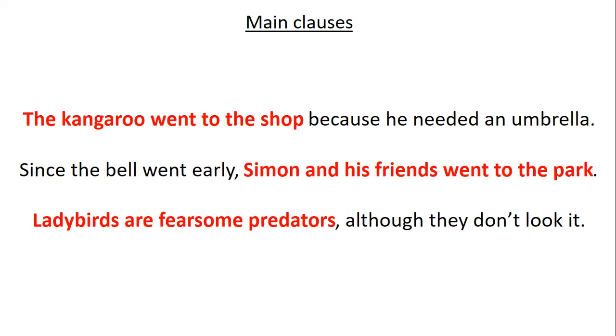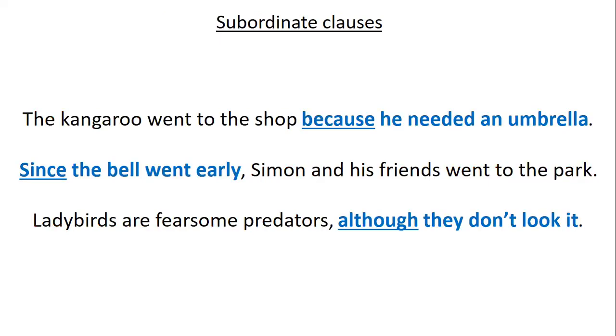Okay, so in these sentences, here are our main clauses. These are the bits which make sense on their own. The kangaroo went to the shop, Simon and his friends went to the park, and ladybirds are fearsome predators. They all make sense on their own, so they're main clauses. The other parts are subordinate clauses, and you can see they all start with a subordinate conjunction. So this one starts with because he needed an umbrella. Since the bell went early, since is your subordinate conjunction, and although they don't look it, although is your subordinate conjunction.